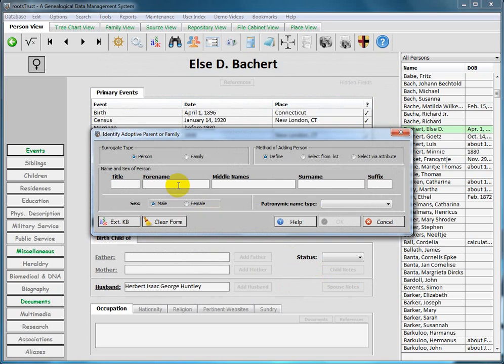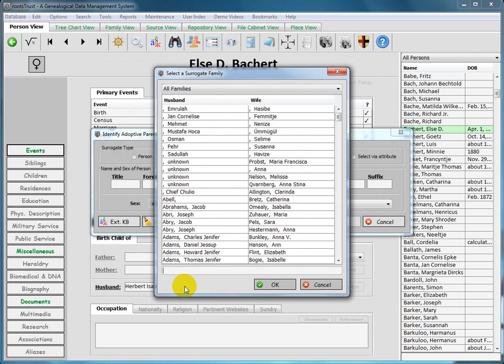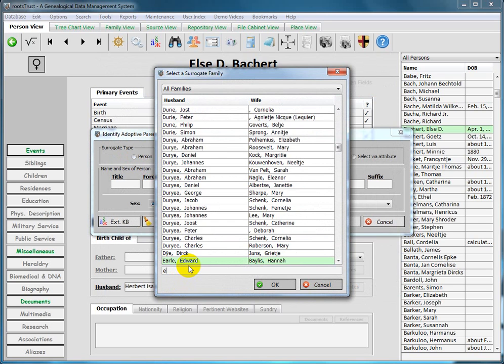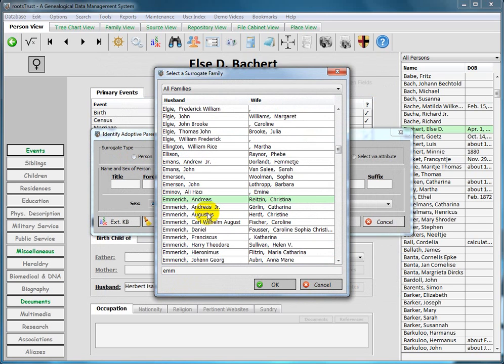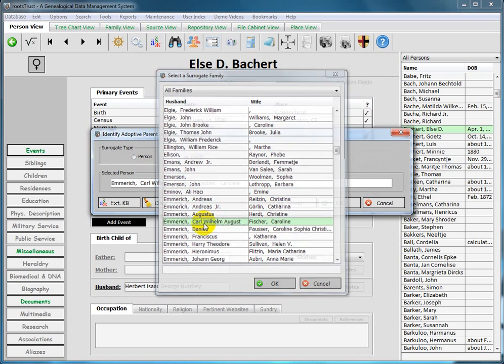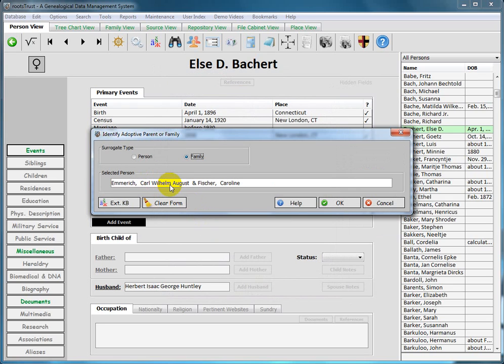Okay. And now I can select between a person and a family. Well, this is going to be a family, so I type in EMM to get to the Emmerichs, and there they are. That's his German birth name. He came to the States as a small child and went by the name of William in this country.